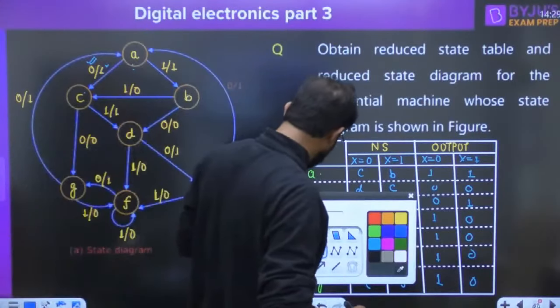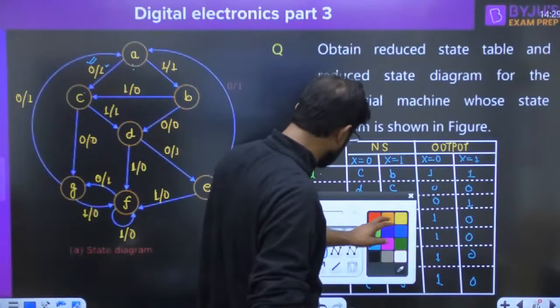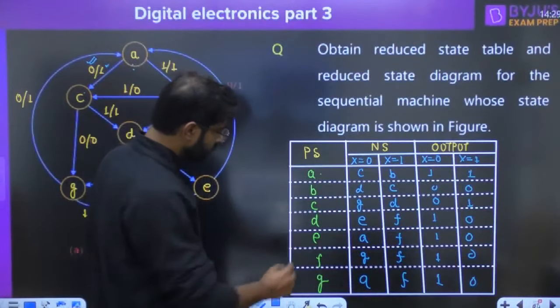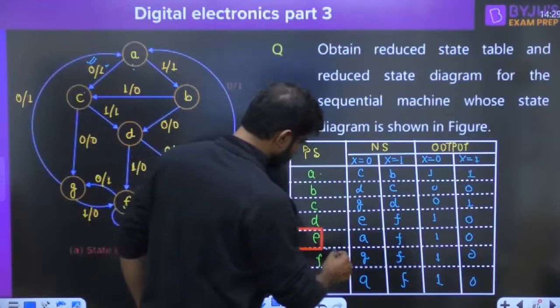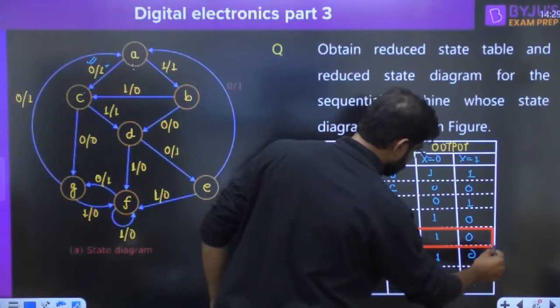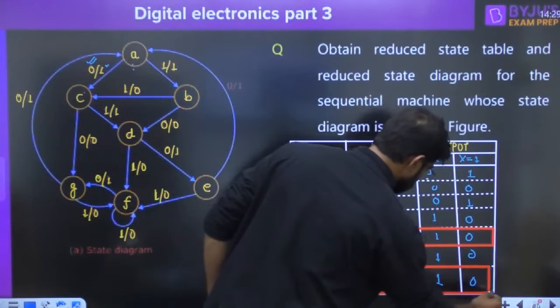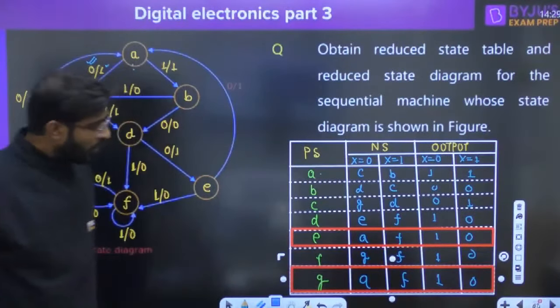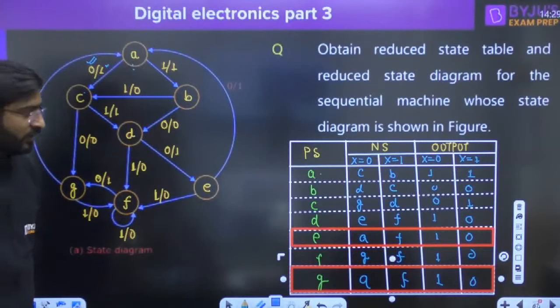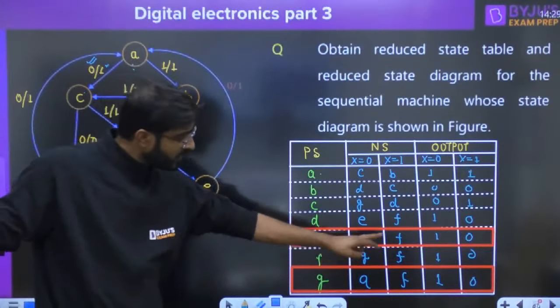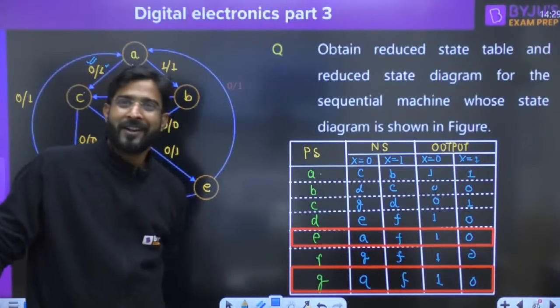If you look at this table, guys, you can observe one thing. If you observe E and G, you will feel both are moving into the same state, right?